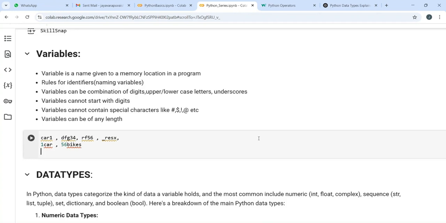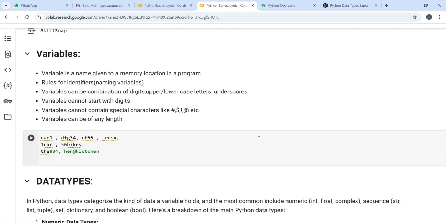Next, you cannot use special characters in variables, like at the rate, hashtag, dollar, percent, all such things. You cannot write #34, this is not allowed. Then you cannot have @kitchen. Such variable names are not allowed.